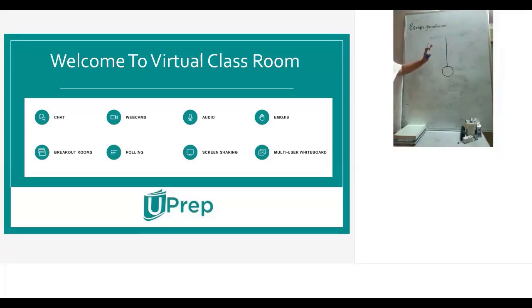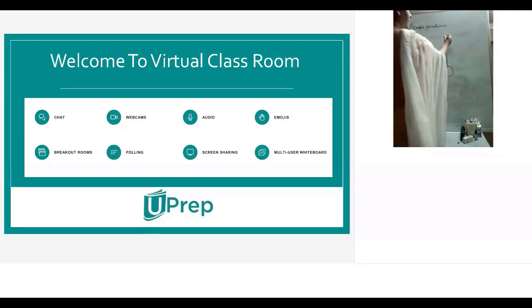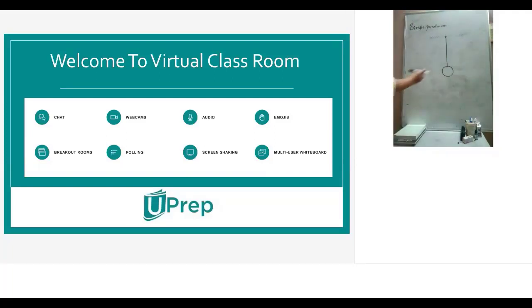A heavy object is hung from this non-stretchable string, and this string is supported here, and this arrangement will be moving about this fixed point without friction. A heavy particle which is hung from a support with the help of an inextensible string, and will be performing oscillations about a fixed point. The complete arrangement is called a simple pendulum.